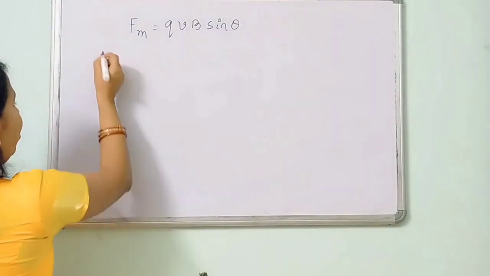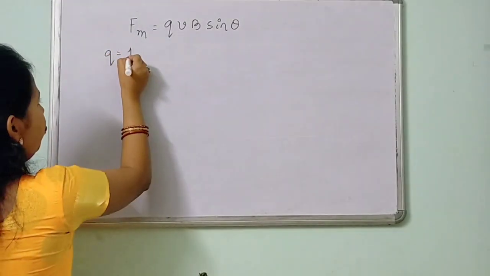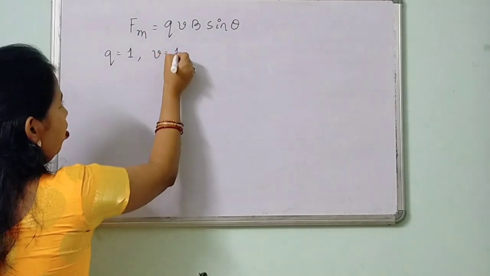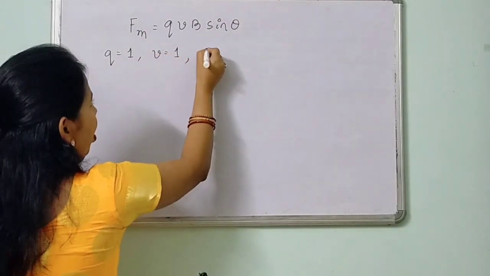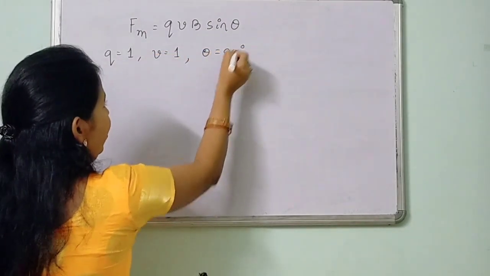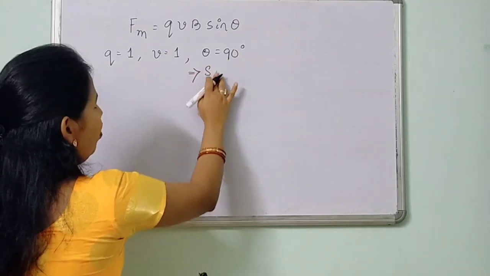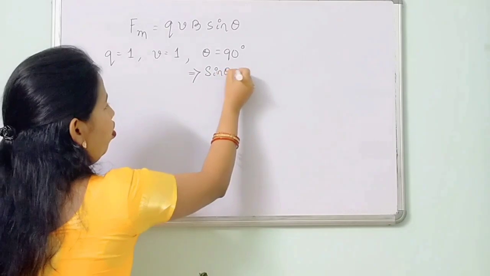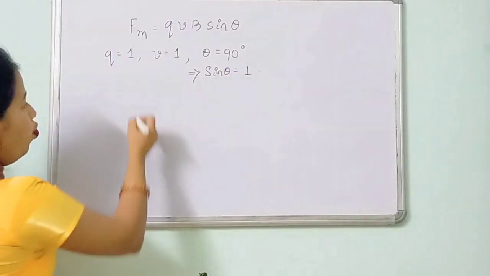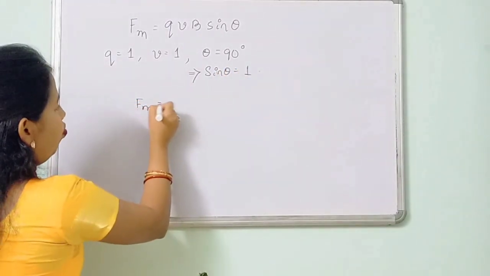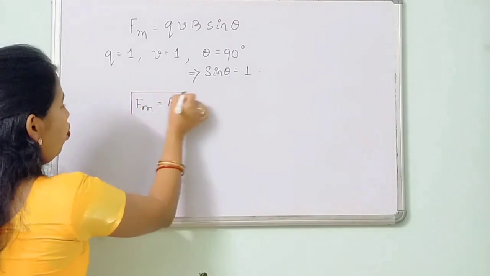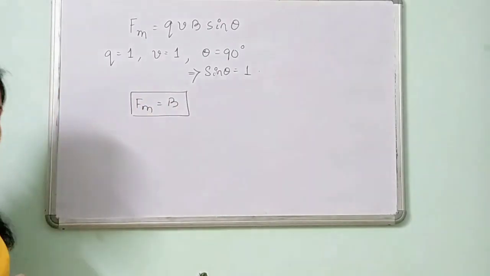If I am putting Q equals to 1, V equals to 1 and theta equals to 90 degrees such that sin theta is equals to 1, Fm now becomes equals to B. So how can I define the magnetic field?